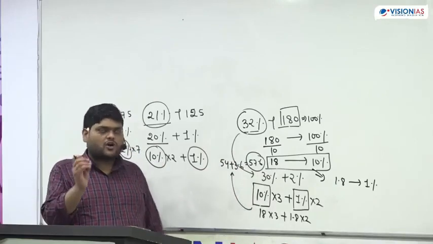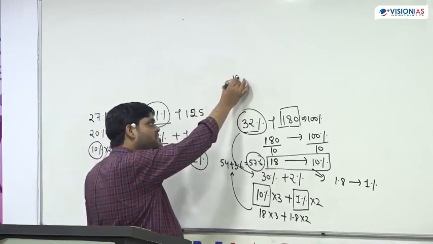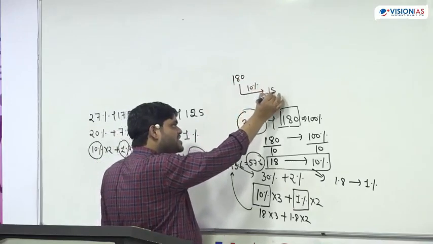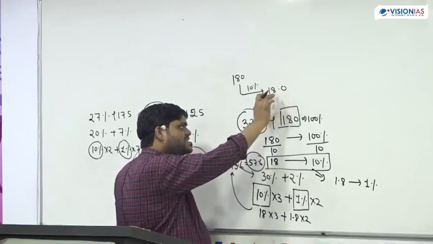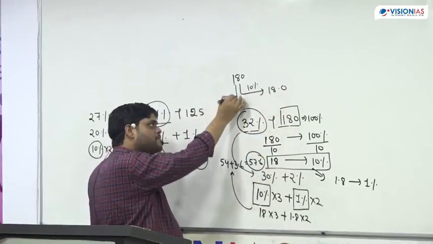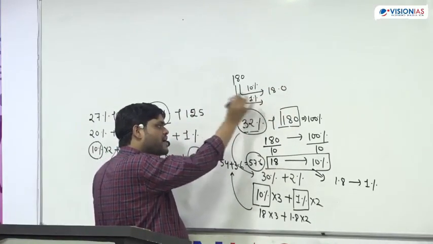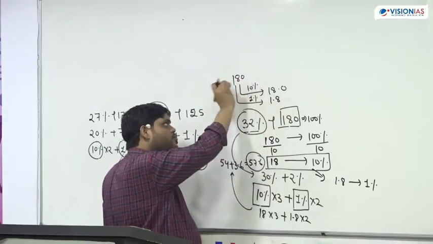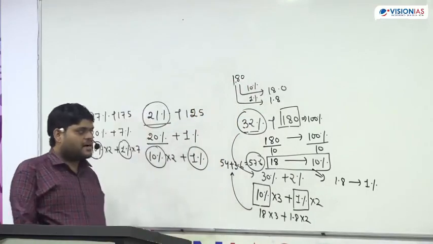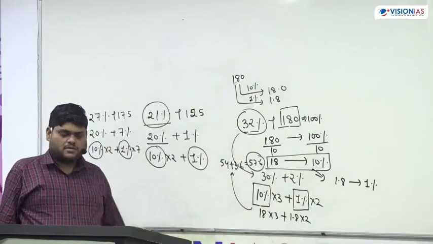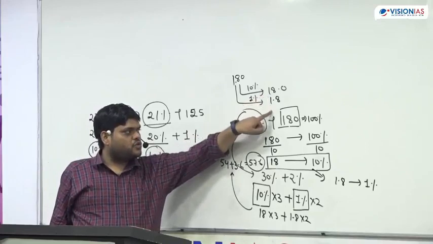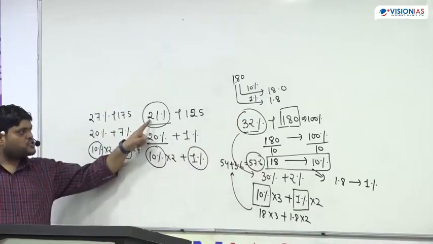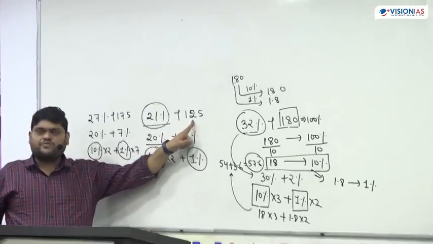So I told you the shortcut. Whenever a number is given, the 10% of this number is just put the decimal before the unit place. That means 18 becomes 10%. If you have to find out 1% of this number, just put the decimal after 2 places. 1.8 becomes 1%. And now if you know these two, you can find out the answer very easily. Suppose 21% of 125.